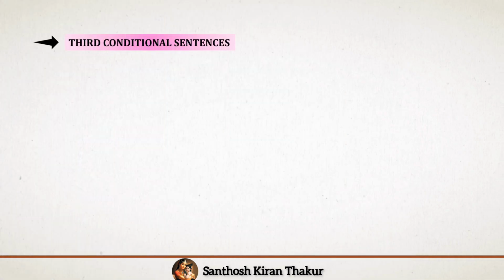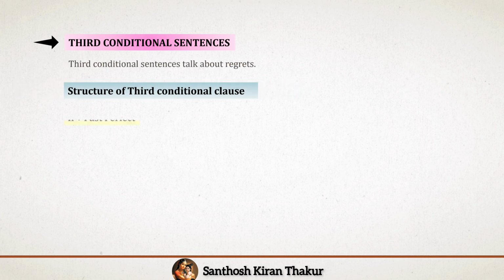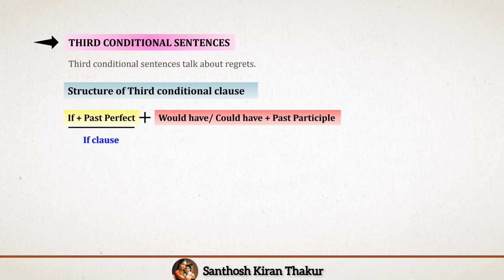Third conditional sentences talk about regrets. Their structure is if plus past perfect in the if clause, and would have or could have plus past participle in the main clause.